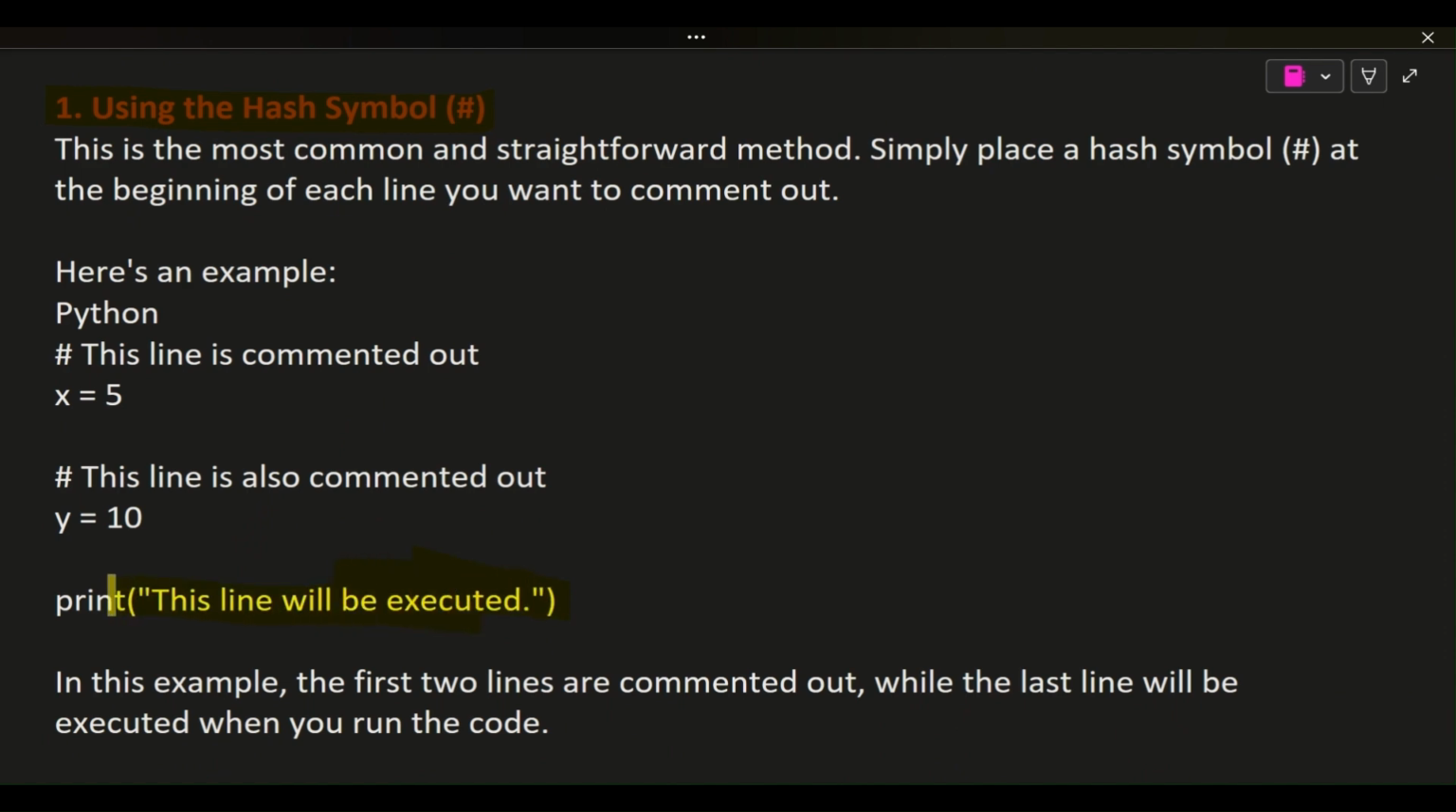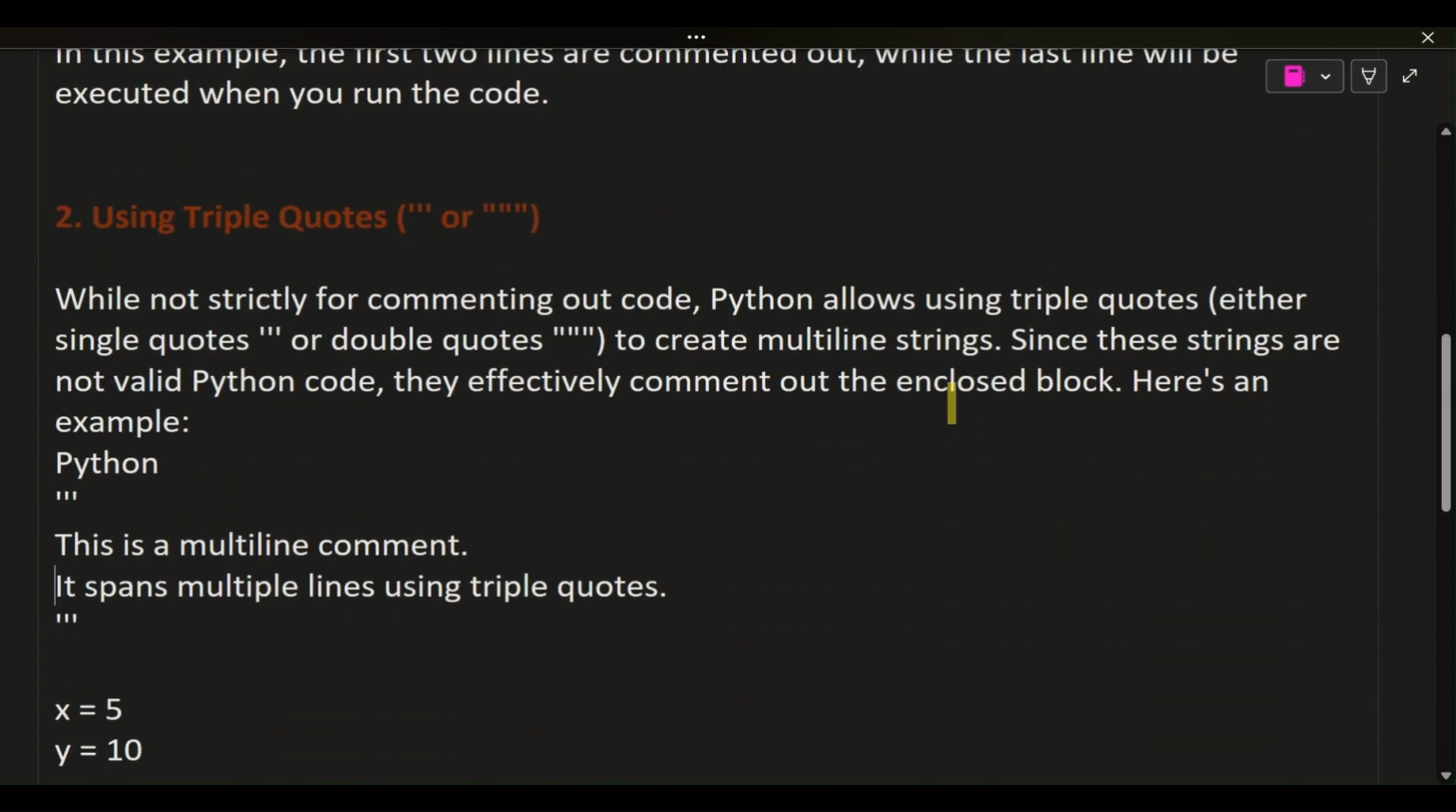In this example, the first two lines are commented out, while the last line will be executed when you run the code. 2. Using triple quotes. While not strictly for commenting out code, Python allows using triple quotes, either single quotes or double quotes, to create multi-line strings. Since these strings are not valid Python code, they effectively comment out the enclosed block.